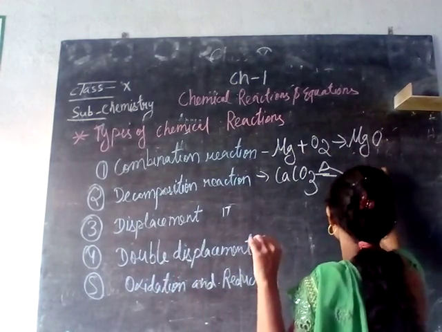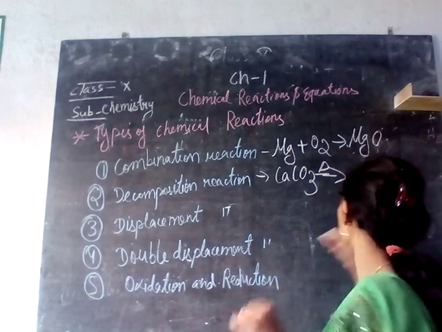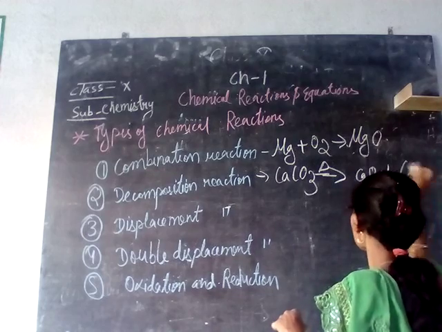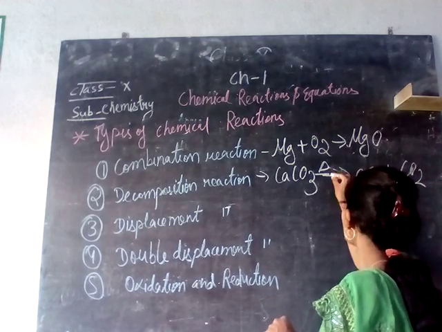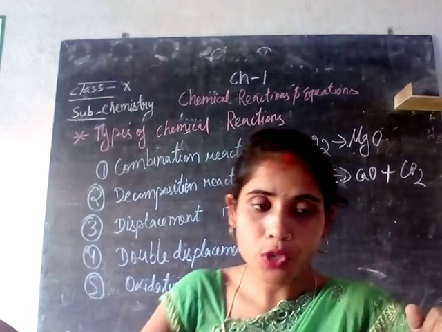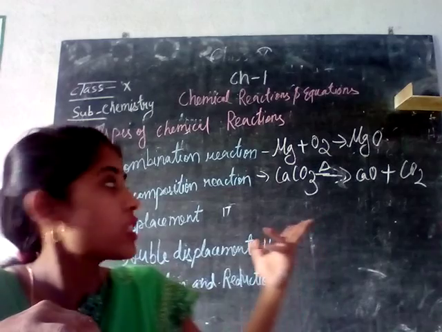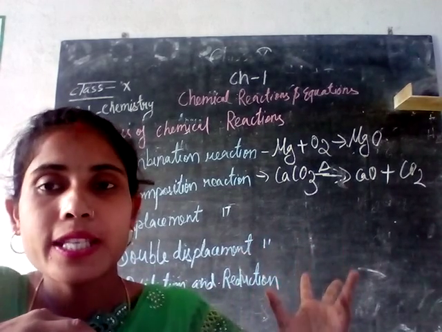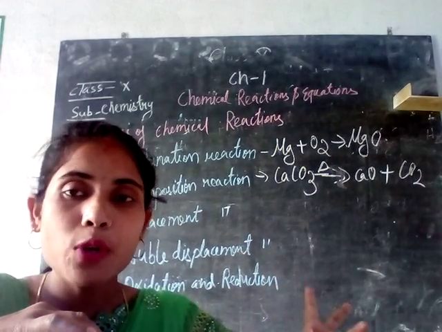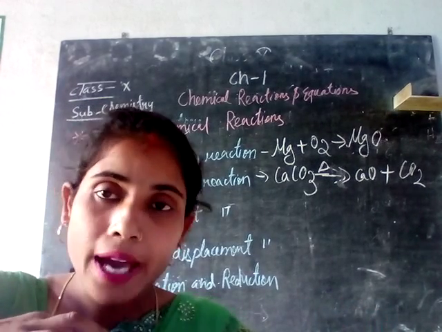Calcium oxide plus carbon dioxide will be formed. So any kind of reaction is represented with an arrow symbol. In a decomposition reaction, a compound has split into two new substances, that is calcium oxide and carbon dioxide. So this kind of reaction is a decomposition reaction.